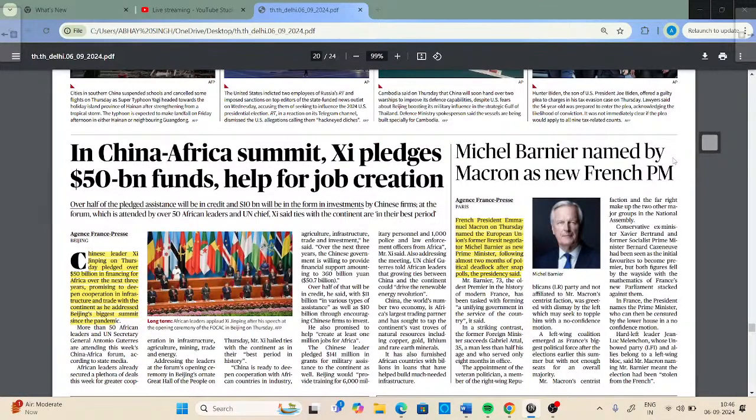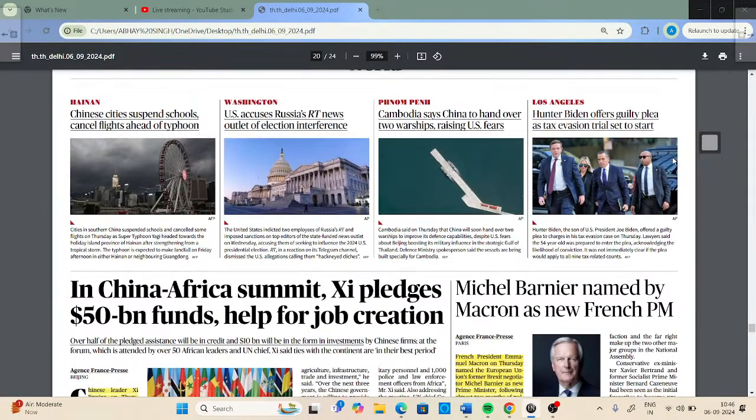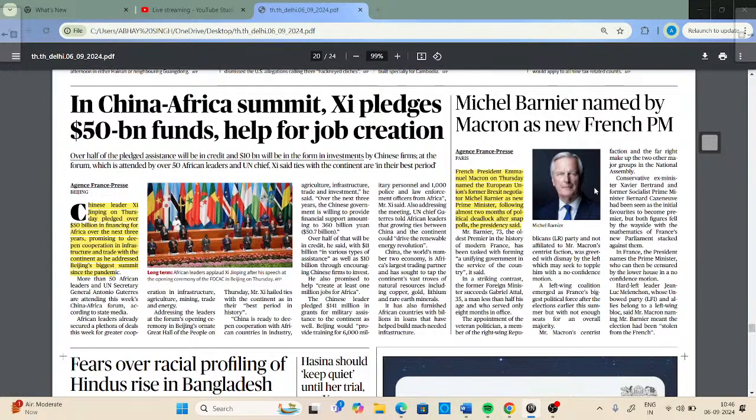Now we are moving into the business sector. We are moving into the international section. Two news items are very important here. After the snap polls in France, there was political turmoil, but because of the Olympics, things relaxed. Now in France there has been a very significant change. The president, Emmanuel Macron, has appointed Michel Barnier as the next prime minister of France.